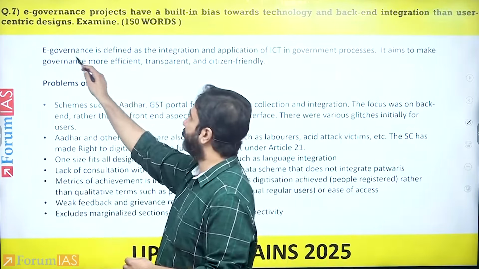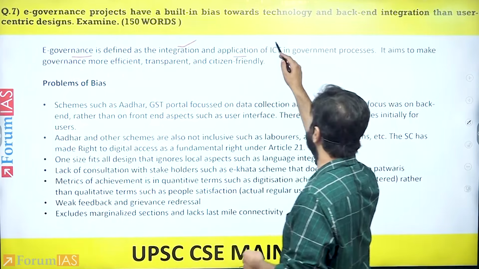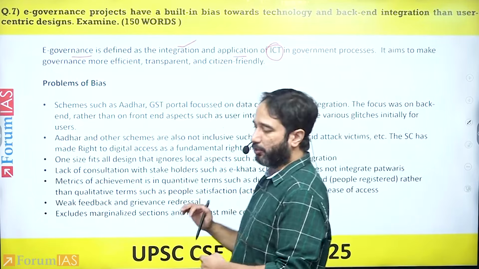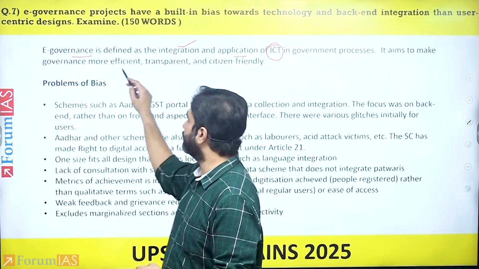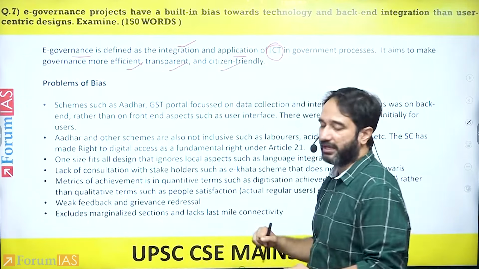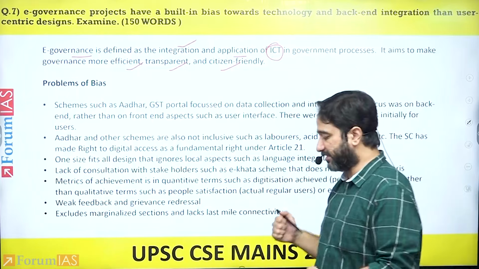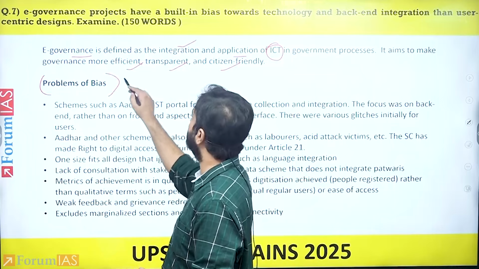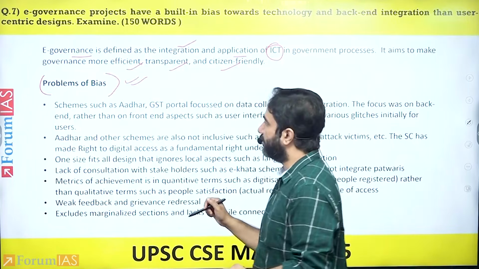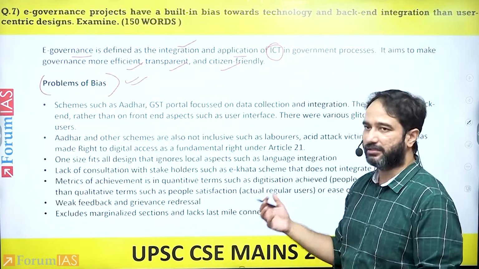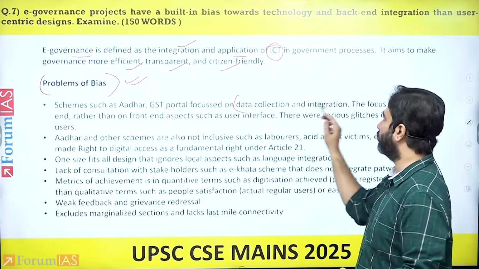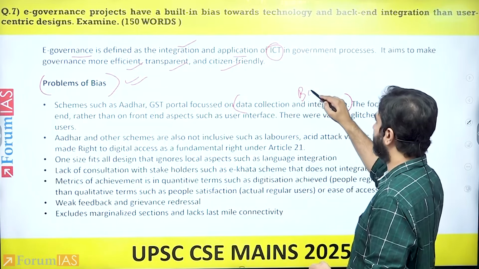You define e-governance as the integration and application of information communication technology in government processes. Why is e-governance required? To ensure efficiency, transparency, and that government processes become citizen-friendly. Within that, you first highlight the problem of bias. So you have various schemes like the Aadhaar card, the GST portal, and other aspects which largely focus on data collection or the back end.